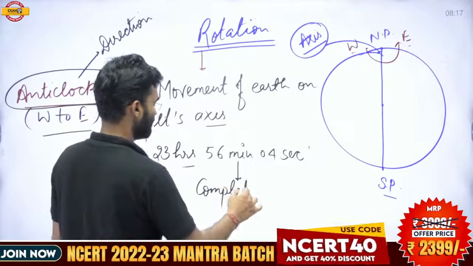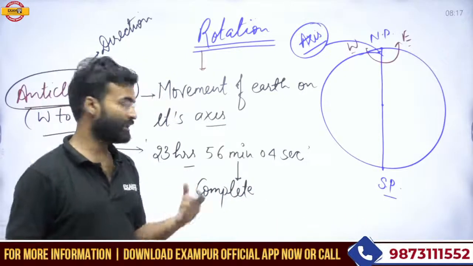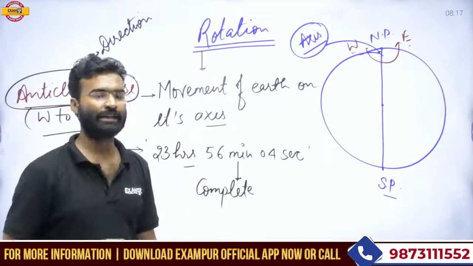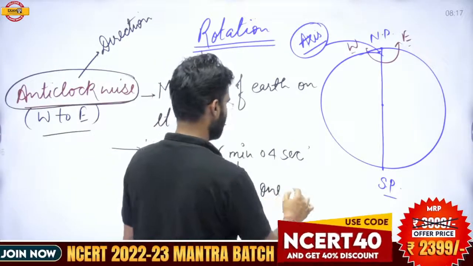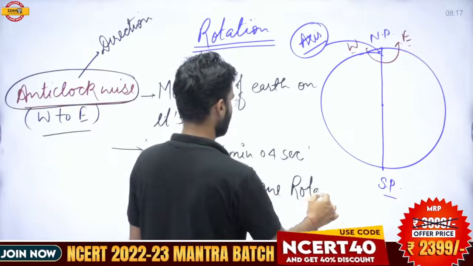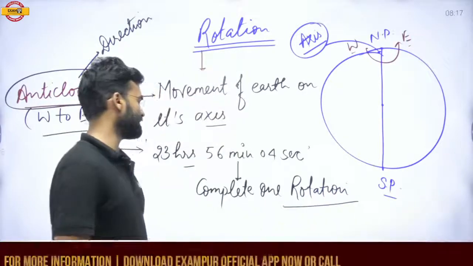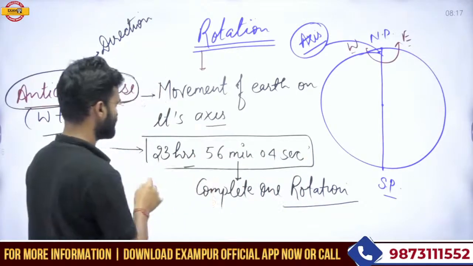That means Earth takes this duration to complete one rotation, or one spin on its axis, in the duration of 23 hours 56 minutes and 4 seconds.